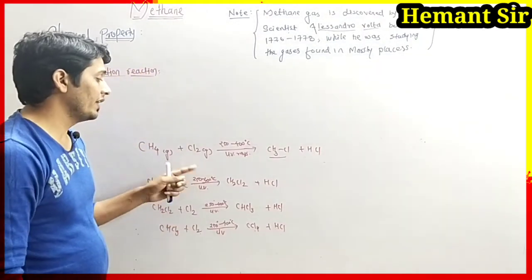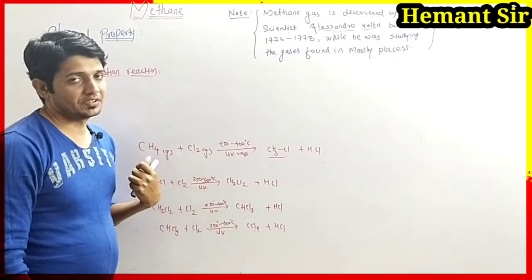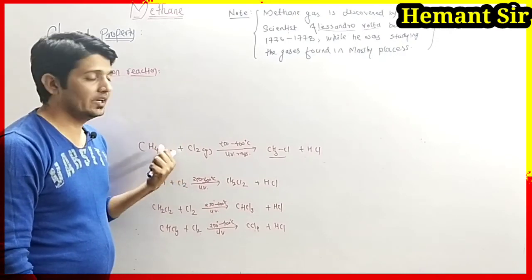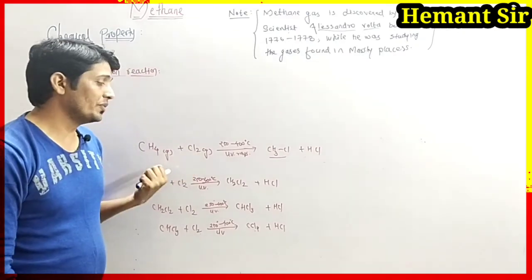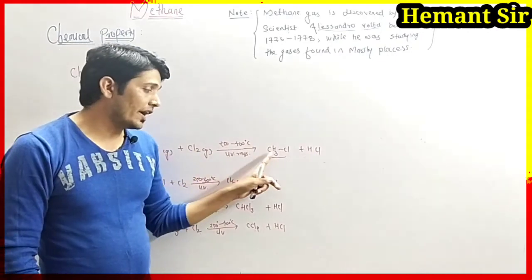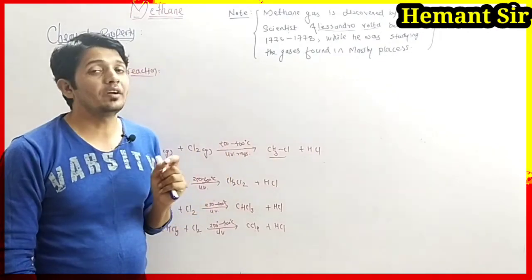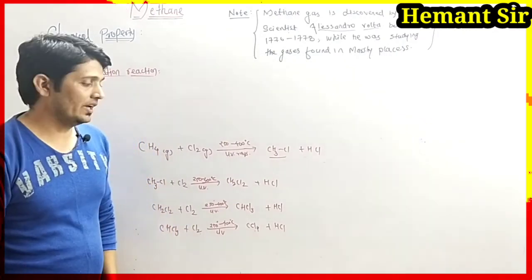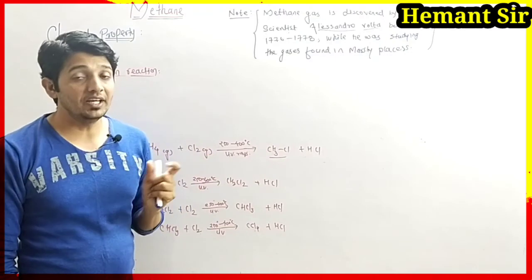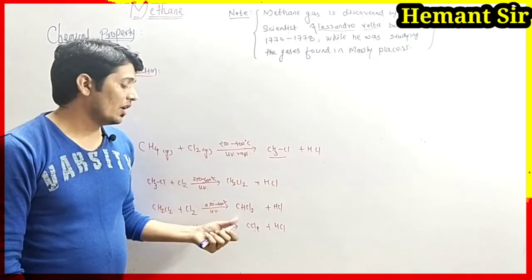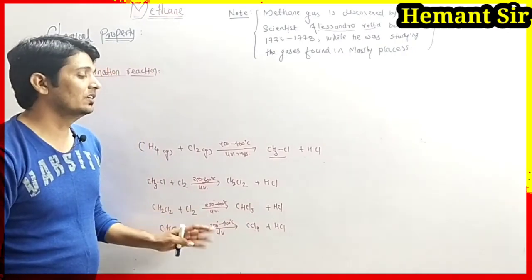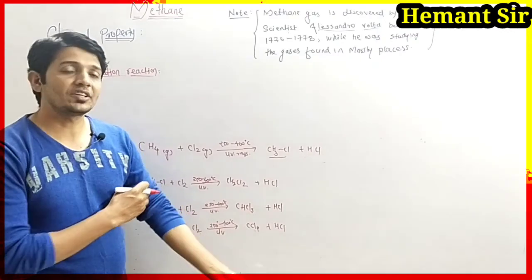Chlorination is the addition of chlorine gas. When chlorination of methane takes place, the reaction continues until all the hydrogen atoms of methane gas are replaced by chlorine. जब तक सारे के सारे हाइड्रोजन एटम क्लोरीन से रिप्लेस नहीं हो जाते, तब तक रिएक्शन प्रोसीड रहेगी और अल्टीमेट क्या फॉर्म होगा? CCl4. This is how the chlorination reaction takes place.